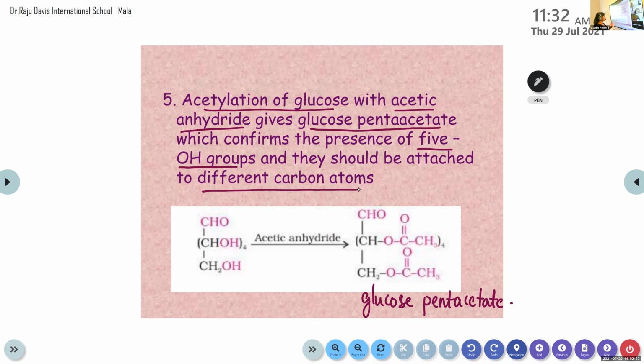Glucose reacts with acetic anhydride to form glucose pentaacetate, and it confirms the presence of 5 OH groups, and they should be attached to different carbon atoms. Acetic anhydride, its chemical formula is CH3, C double bond O, O, CH3.